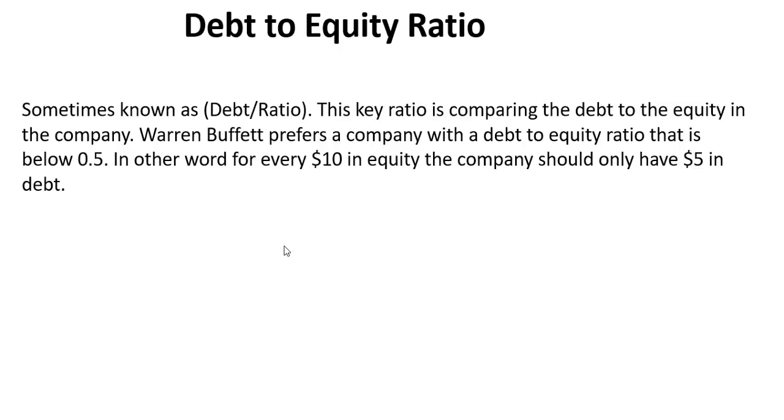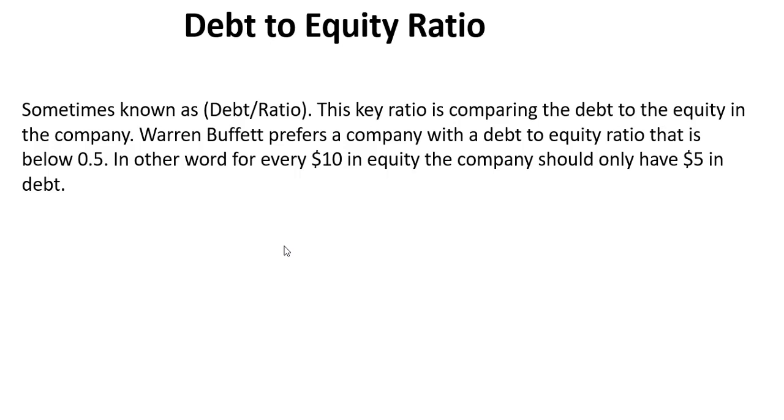So the first thing we are going to talk about is debt ratio. So what is a debt ratio? Okay, the debt to equity ratio is calculated by dividing a company's total liability by its shareholder equity. These numbers are available on the balance sheet of a company's financial statement. Sometimes we refer to it as debt over equity. The key ratio is comparing the debt to the equity in the company. So you are going to compare what the company owes to what the company has.